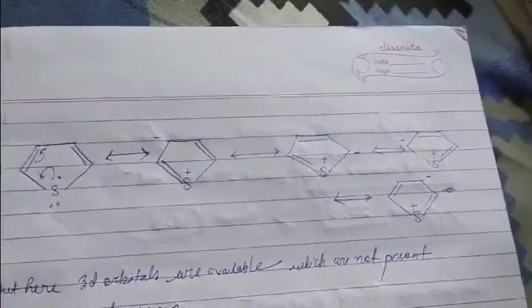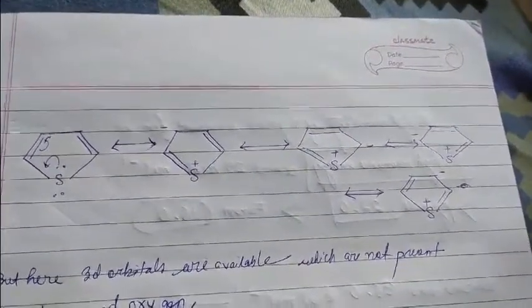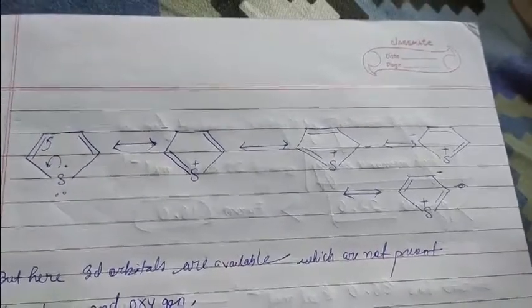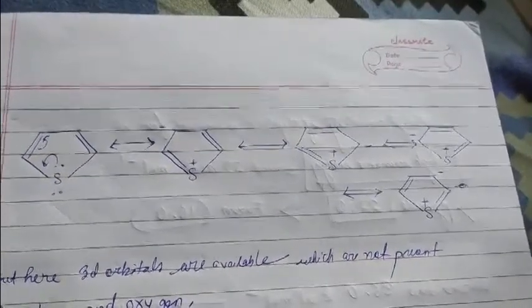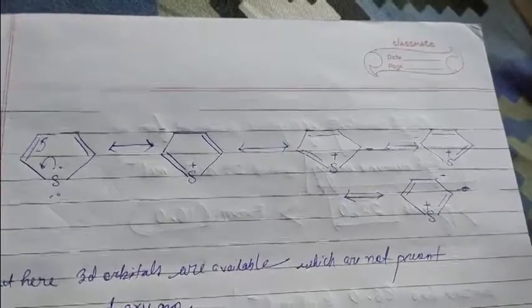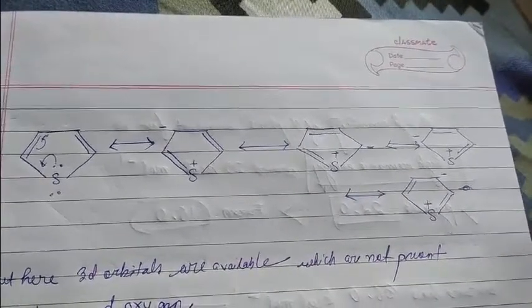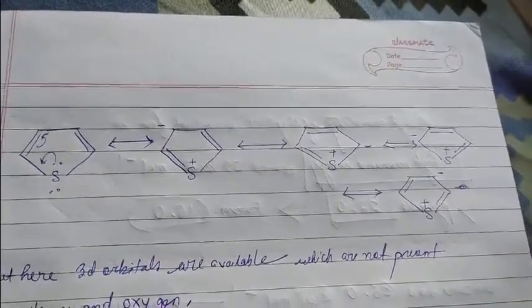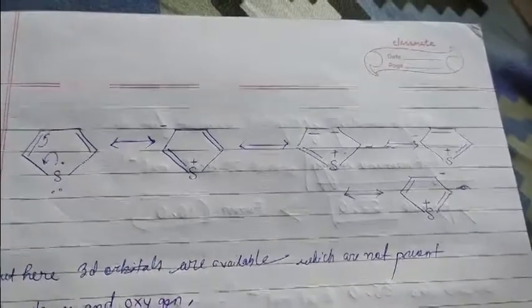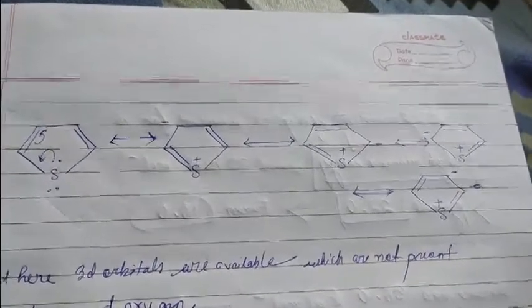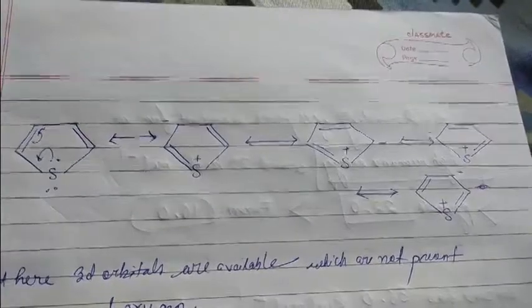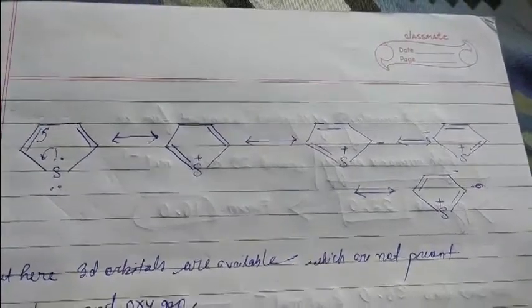Coming back to the resonance structure of thiophene, we find here the five structures that usually happen in case of this particular resonance hybrid forms and the resonance canonical forms of thiophene. The various canonical forms are represented here, and I would like to take a second to represent them right here.